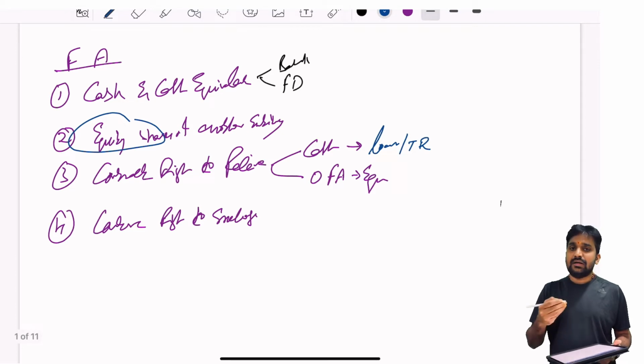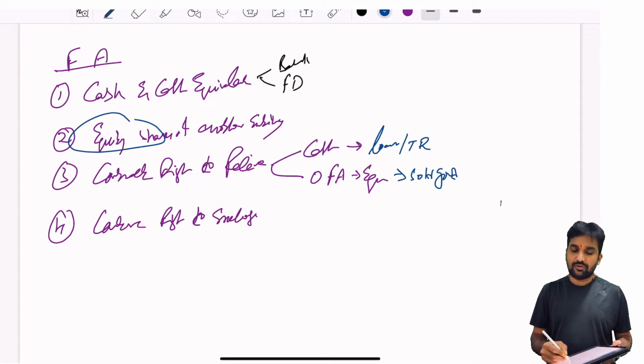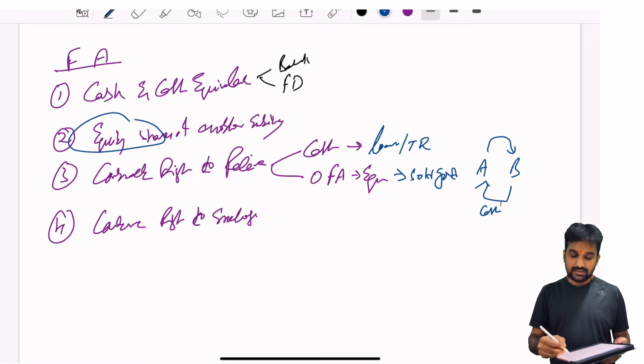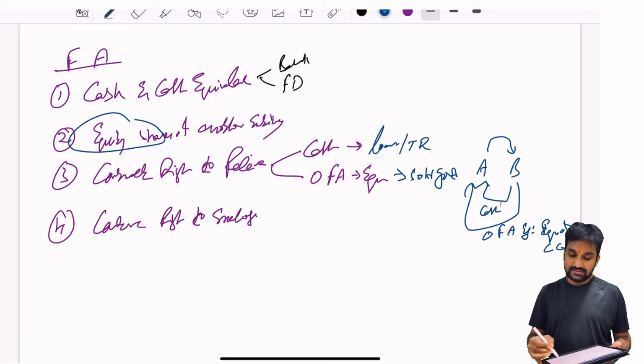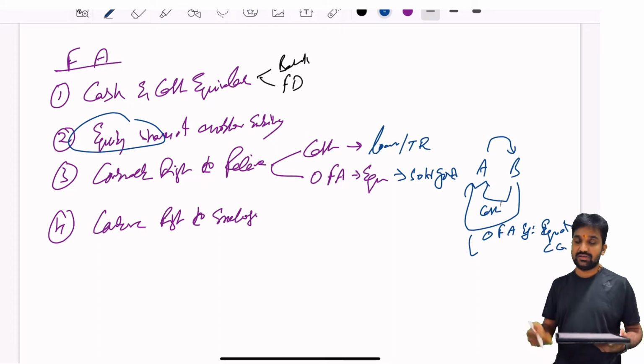In the same way, another financial asset, equity. For instance, you sold goods to one party, and instead of cash you ask them to pay in the form of equity shares of another entity. Say for example, A company and B company, and A company has made a sale to B company. They can pay either in cash or another financial asset, for example equity shares of C company. So this transaction is also a financial asset that can be considered in A company's books of accounts.